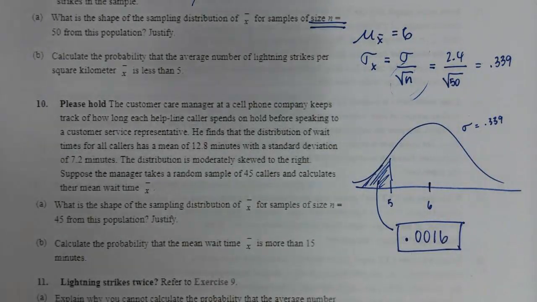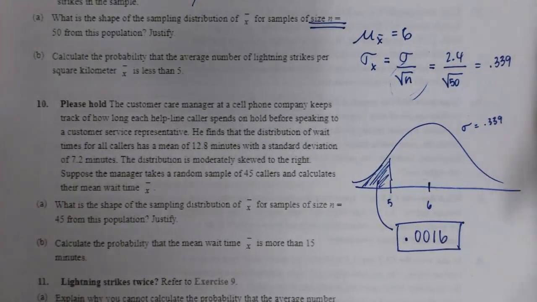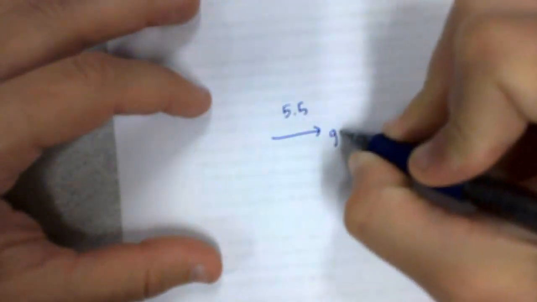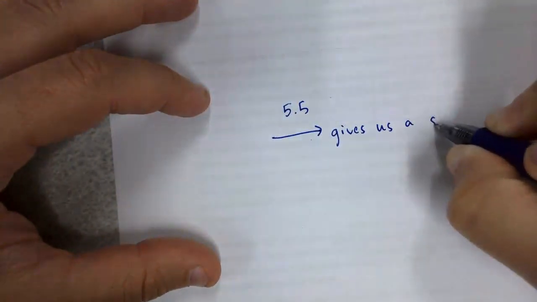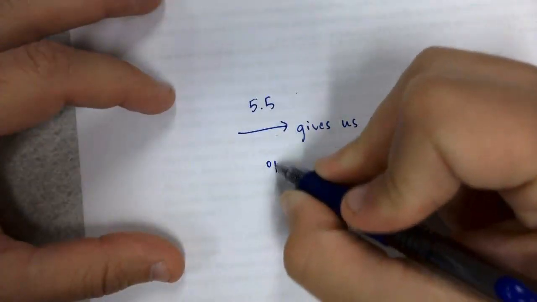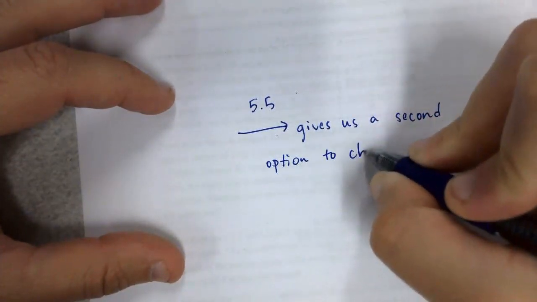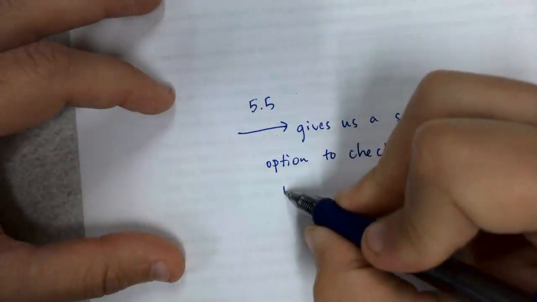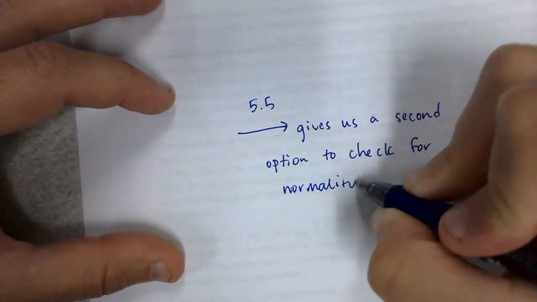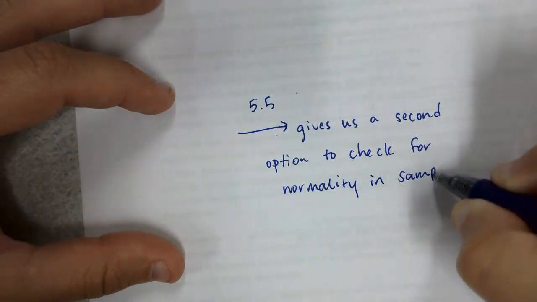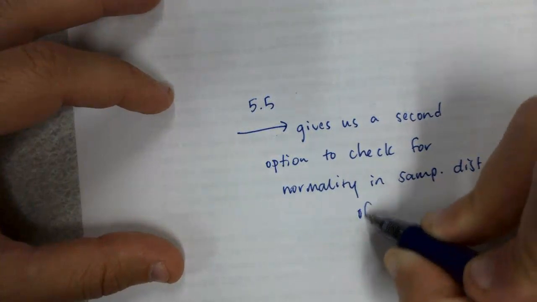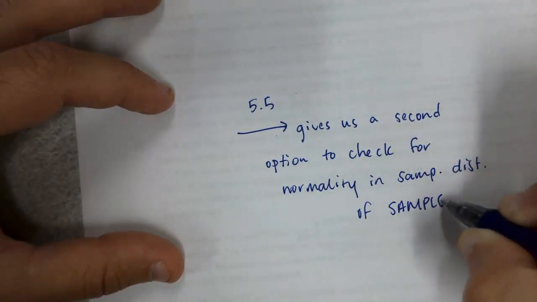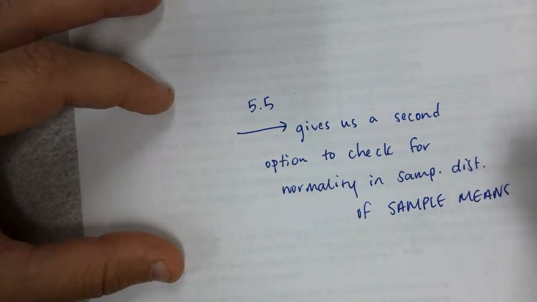But what you notice is what we did there in letter B, that's exactly what we were doing in 5.4. We're still doing the same thing. It's just, honestly, what 5.5 talks about. And I'll even write this down. You guys can add it to your notes if you want to. This is what 5.5 did for us. Gives us a second option to check for normality in sampling distributions of sample means.